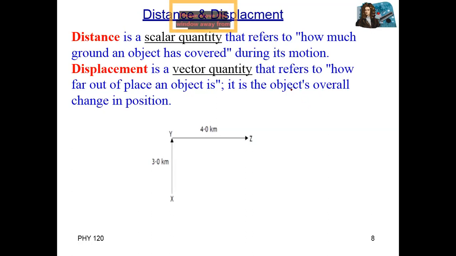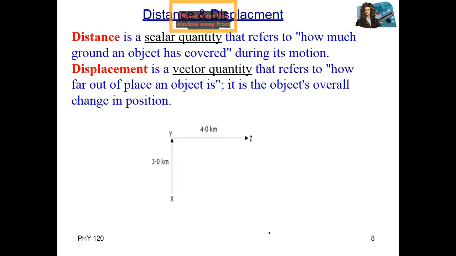Distance and displacement. Actually, distance means the actual path covered by a body. Your total path covered by a body is called its distance, whereas displacement is the shortest distance between 2 points.